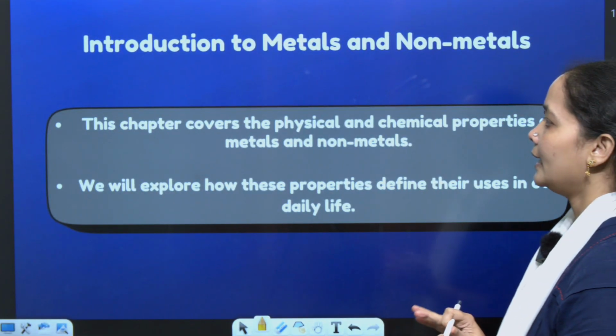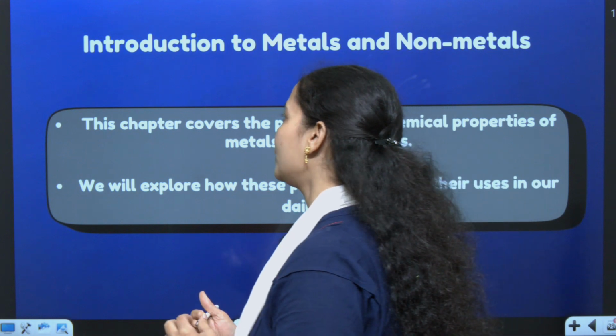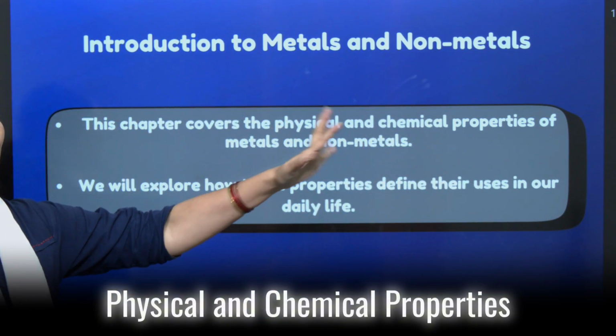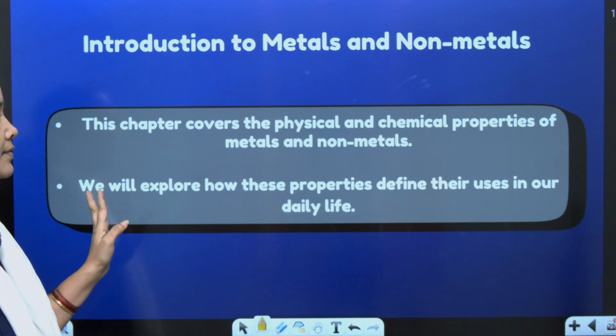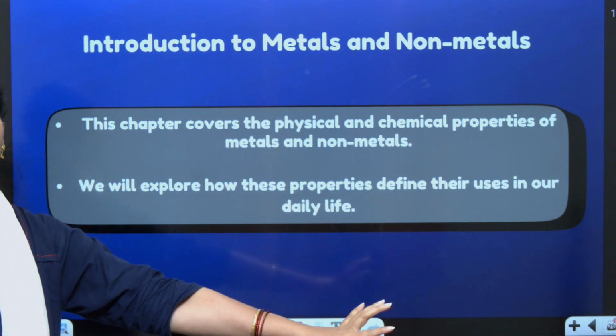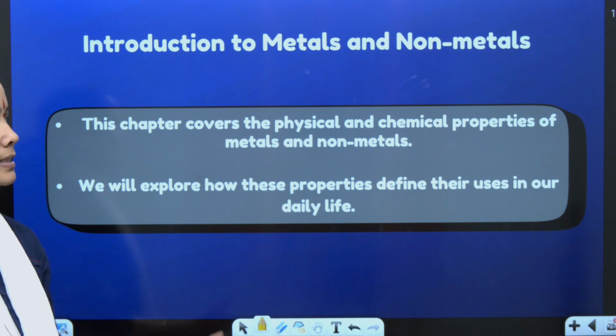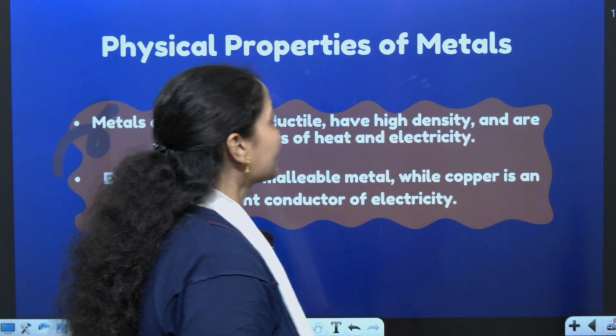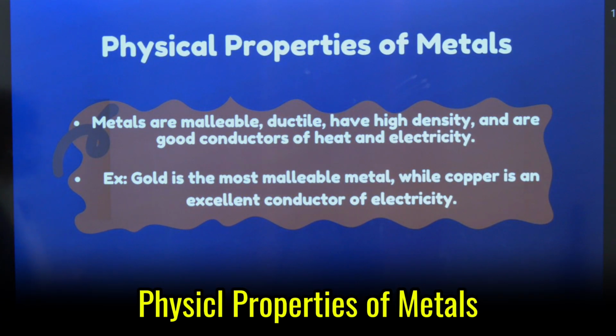First, let us understand what we are going to cover in this chapter. In this chapter, the physical and chemical properties of metals and non-metals will be covered, as well as their behavior with daily life scenarios. These are the important things that you have to understand in this particular session. First, moving on to physical properties of metal.